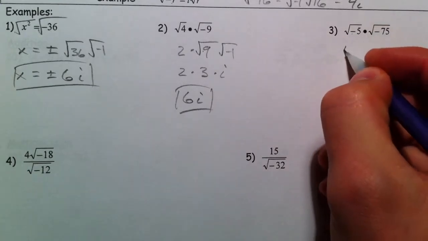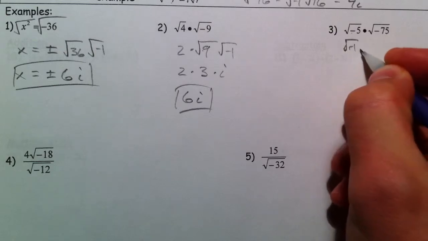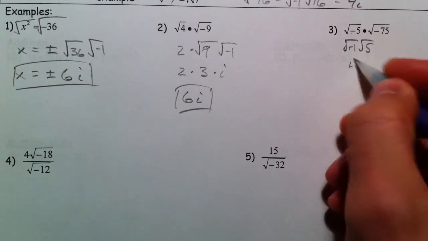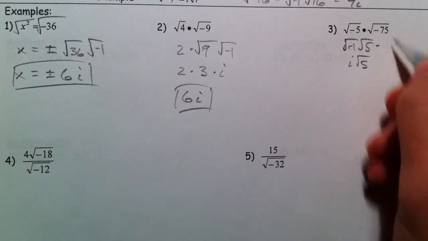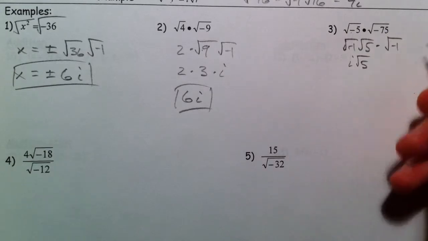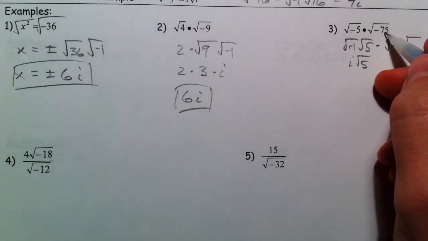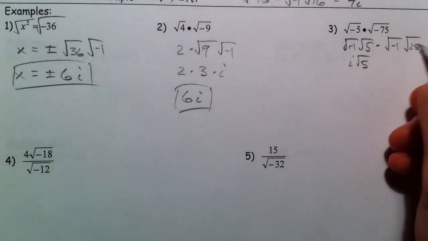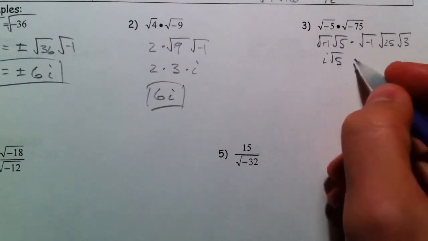And so we have to really, let's make this i, square root of negative 1 times the square root of 5, which would be i root 5. And then square root of the negative, and there's a 25 in there if you want, and so square root of 25 times the square root of 3. Think about reducing this radical.